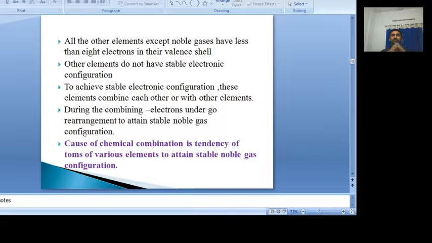So here we can answer why do atoms combine? The cause of chemical combination of atoms is very simple. That is, the atoms combine because of getting the stable noble gas configuration. That's why the atoms always combine to form molecules. So the first question we can answer here, why do atoms combine? The chemical combination of atoms is to get the stable noble gas configuration.